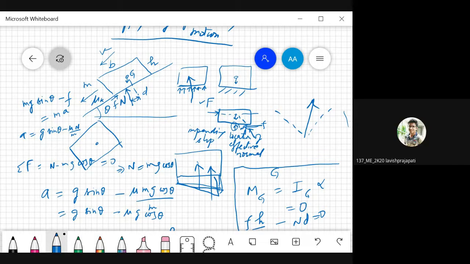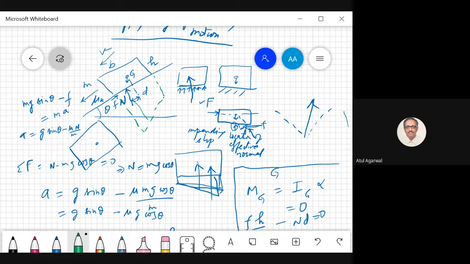Sir, my doubt was this: the normal force passes through the centre, the centroid, at the distance you have shown. It need not be passing through the centroid. You see, there can be a non-uniform pressure distribution here. If your pressure distribution is like this, then you have to find the centroid of this pressure distribution.